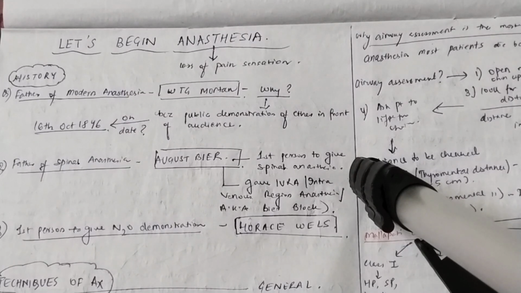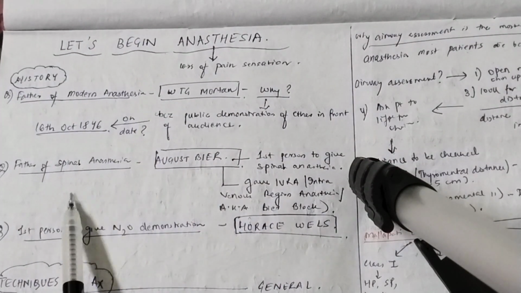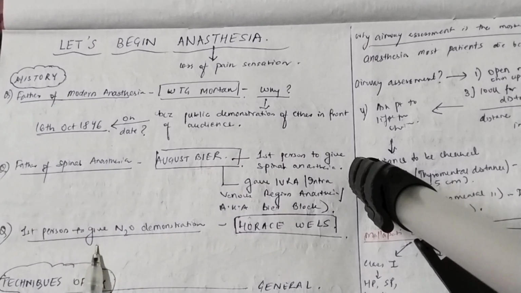Let's begin our discussion on anesthesia. As it is the beginning, we'll start with the history of anesthesia. Here you have to remember 3 points, which come as MCQs in your NEET PG exams. First, who is the father of modern anesthesia? Second, who is the father of spinal anesthesia? And third, who was the first person to give N2 demonstration?